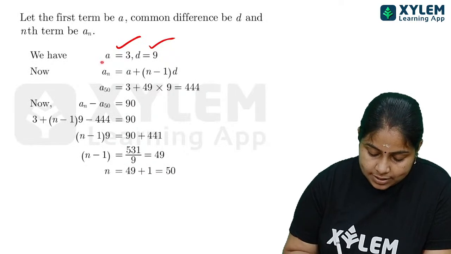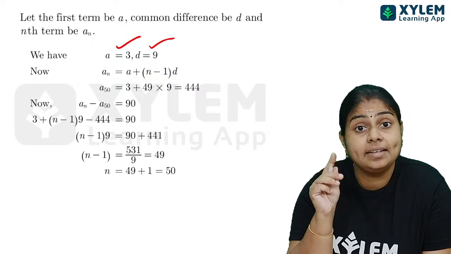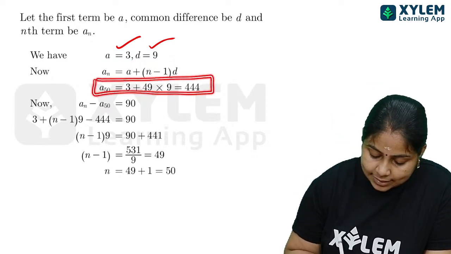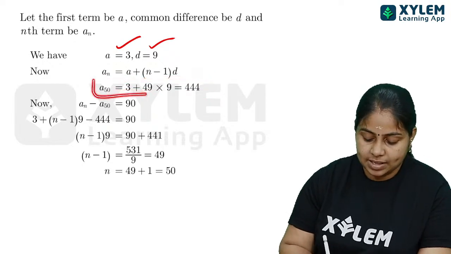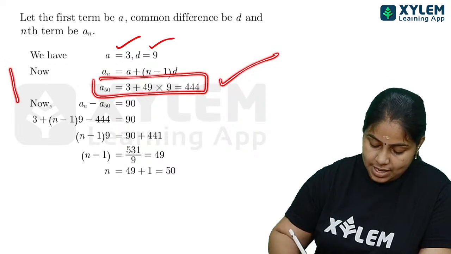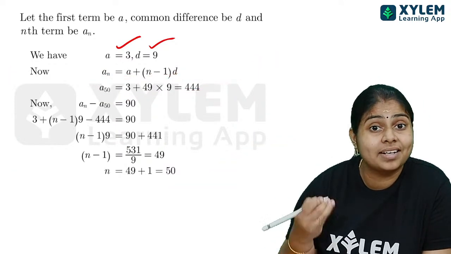Now I am writing all those things here, children. Let us have a look at this. A and D is here. Nth term is here. നിങ്ങൾ എന്ത് എഴുതണം? nth termന്റെ ഫോർമുല എഴുതുന്നതിനപ്പുറം if you are writing this as the correct one, നിങ്ങൾ ഇത് സബ്സ്റ്റിറ്റ്യൂട്ട് ചെയ്ത് എഴുതിയെങ്കിൽ you will be getting 1 mark from here, and after finding the answer 1 mark. ഇങ്ങനെയാണ് ഇതിന്റെ മാർക്കിംഗ് സ്കീം, മാർക്ക് ഡിസ്ട്രിബ്യൂഷൻ വരിക.